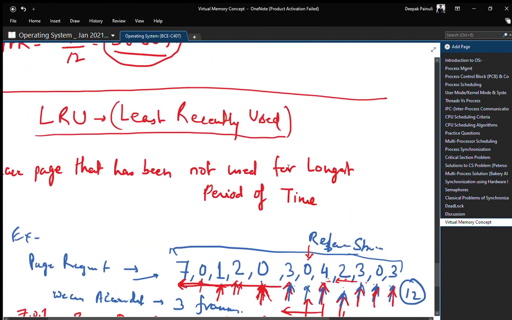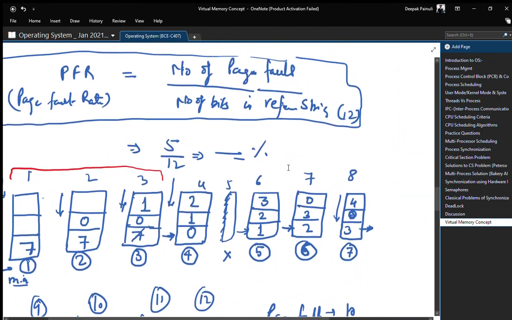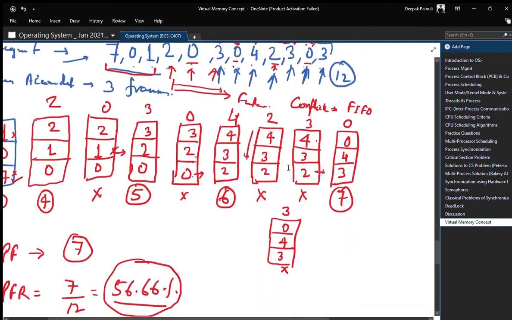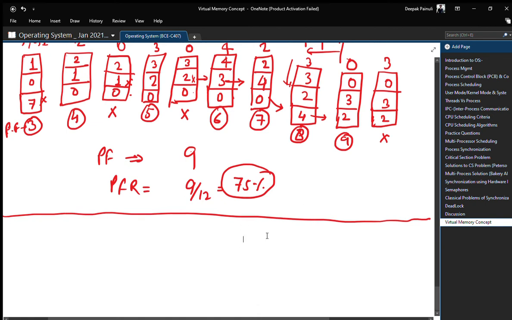So these are the basic three page replacement algorithms. And the fourth one, which is not generally used because it is just opposite to the optimal page replacement algorithm.